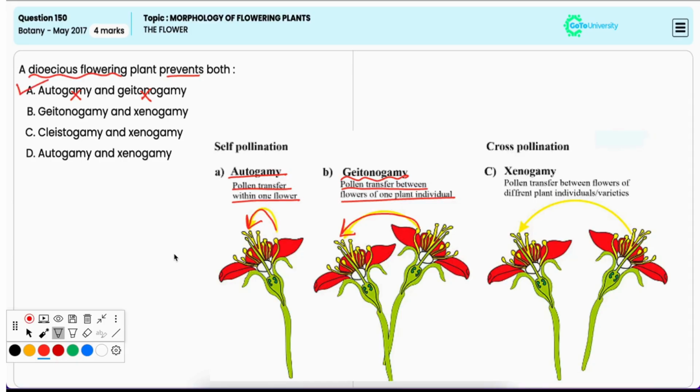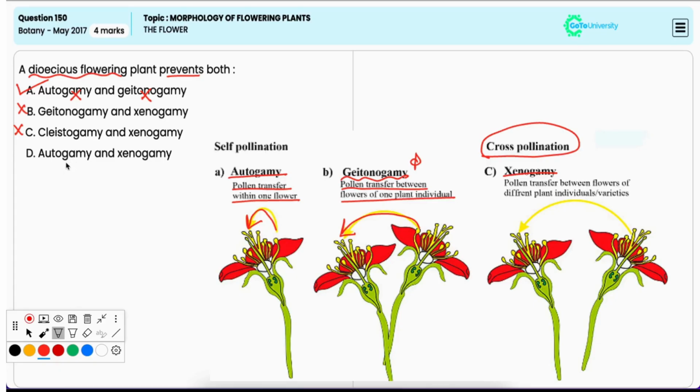Option B, geitonogamy and xenogamy. Now, while dioecious plants prevent geitonogamy, they promote xenogamy, that is, cross-pollination between different plants to ensure reproduction. Hence, it is incorrect. Option C, cleistogamy and xenogamy. It is incorrect because cleistogamy, that is, pollination within closed flowers, is unrelated to the dioecious flower, and xenogamy is not prevented in dioecious plants.